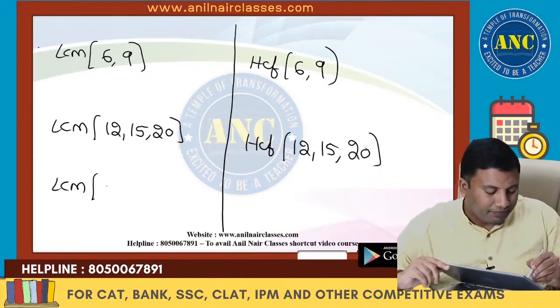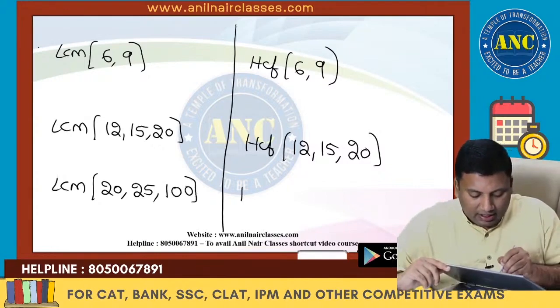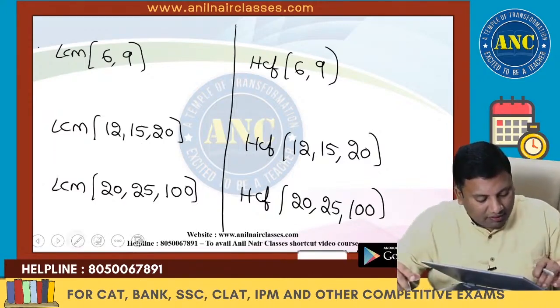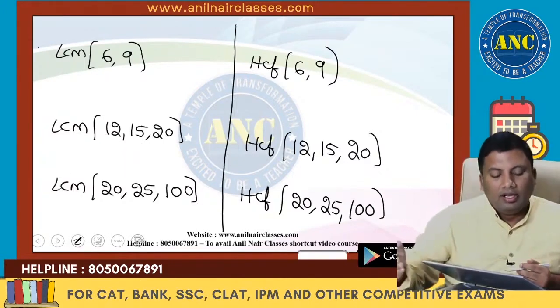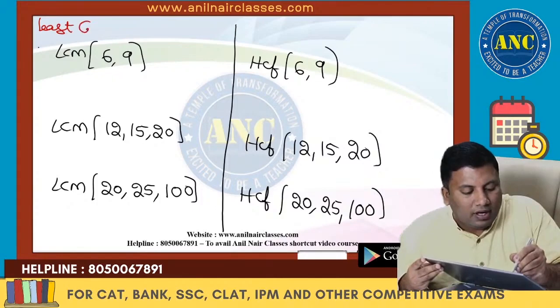LCM of 20, 25 and 100. HCF of 20, 25 and 100. Listen carefully. These are least common multiple.